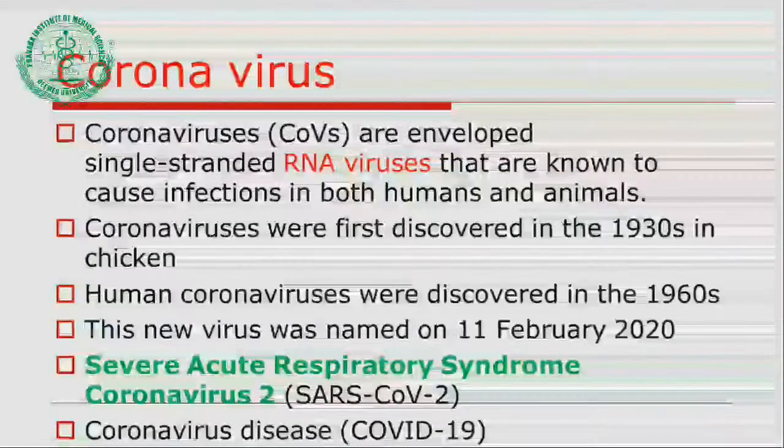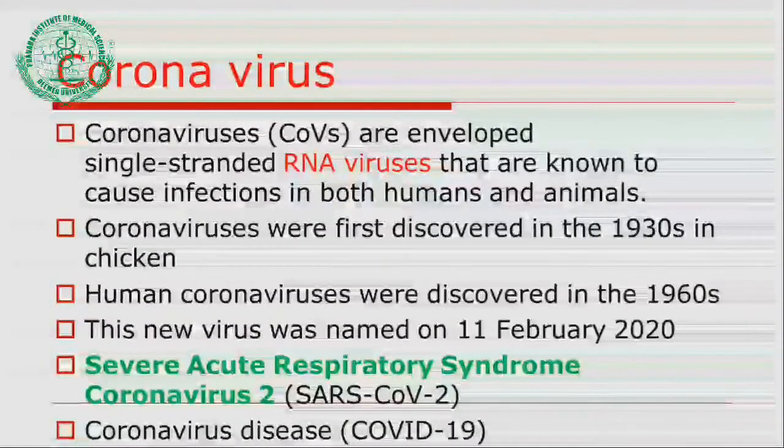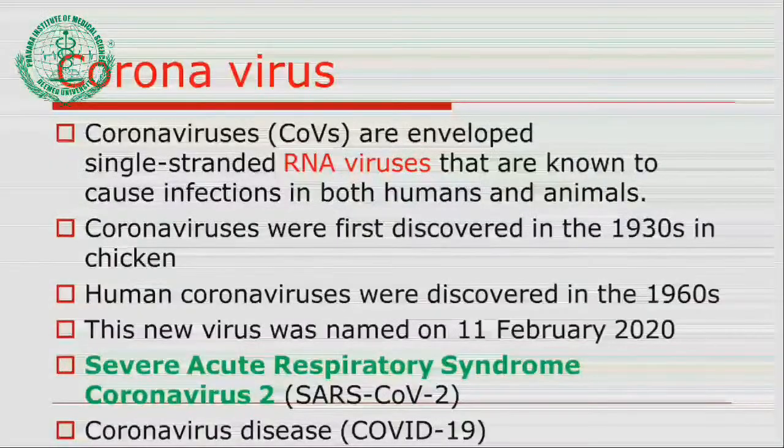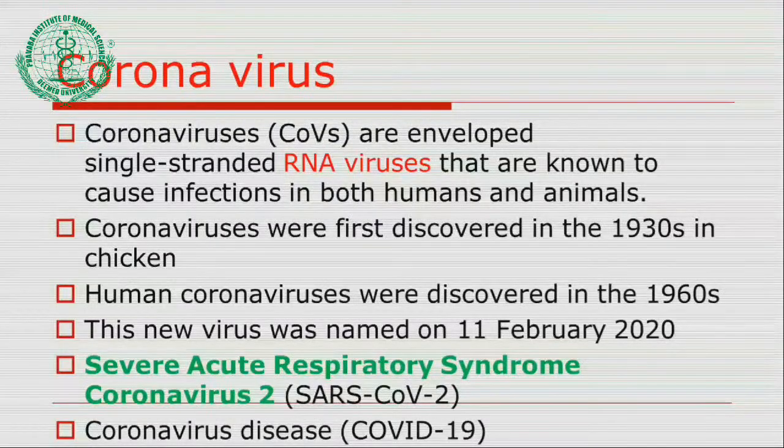So what is this coronavirus? Coronaviruses are enveloped single-stranded RNA viruses. A virus can be RNA or DNA, so this is an RNA virus, and coronaviruses were first discovered in the 1930s in chicken.